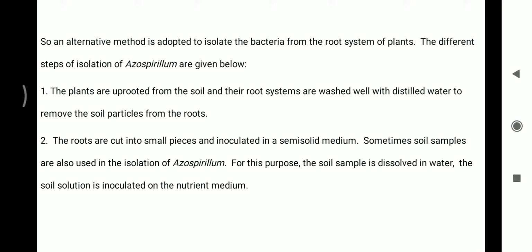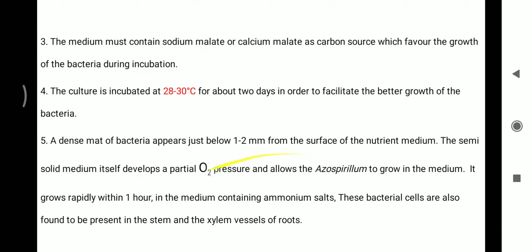First, the plants are uprooted from the soil and the root systems are washed well with distilled water to remove the soil particles from the roots. Second, the roots are cut into small pieces and inoculated in a semi-solid medium. Sometimes soil samples are also used in the isolation of Azospirillum. For this purpose, the soil sample is dissolved in water. The soil solution is inoculated on the nutrient medium.